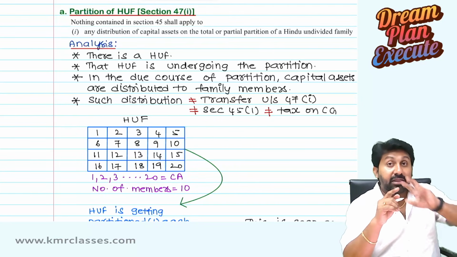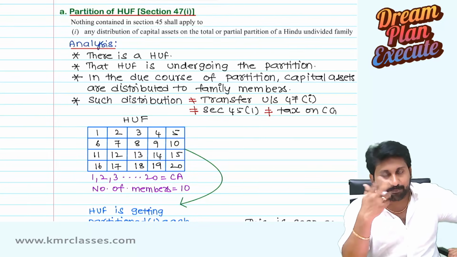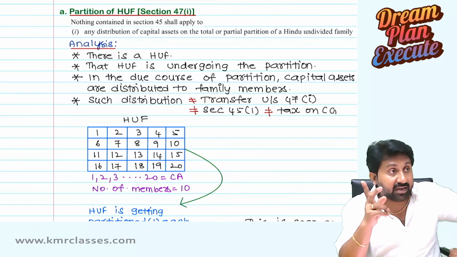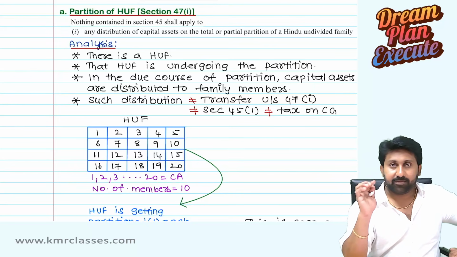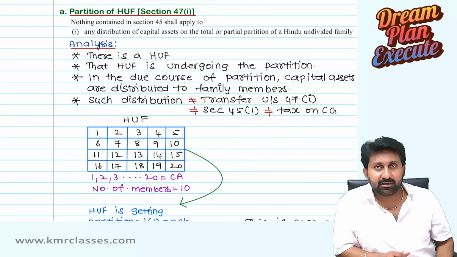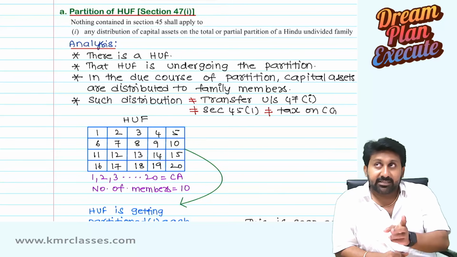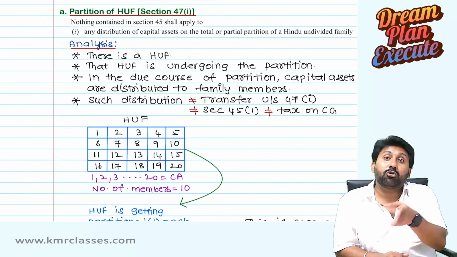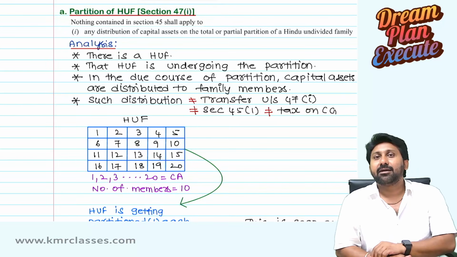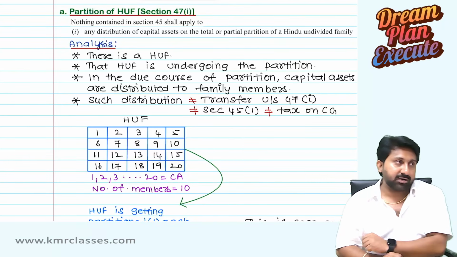Therefore, they said that even though HUF is transferring all these capital assets to the family members at the market value, even then it will not be treated as a capital gain. Say for example, HUF purchased a property for 10,000 rupees. On the date of partition, the value is 60,000 rupees. That means if it is transferred not to the family members but to an outsider, HUF should have paid capital gain tax on 50,000 rupees. But now that is not getting attracted because it is at the time of partition distribution.